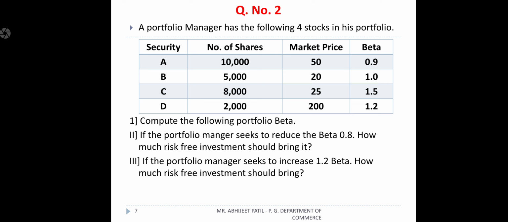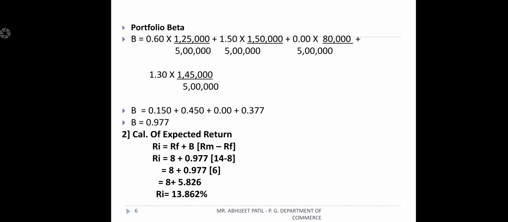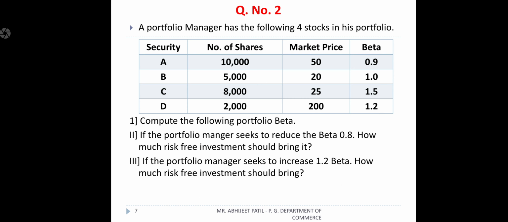They want to reduce the existing beta to a new beta, and they ask here for risk-free investment. This is very important. They ask how much risk-free investment should be brought in if they want to reduce beta to 0.8.